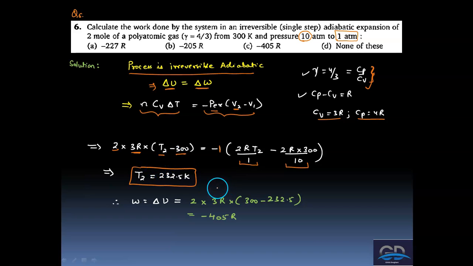In adiabatic expansion it happens. Why? Because the work is done at the expense of internal energy, right? So what is the work done? Work done will be the change in internal energy, which is nCv delta T. So it is 2, Cv is 3R and delta T is this. On solving we get minus 405R. So correspondingly the answer for this question would be C.